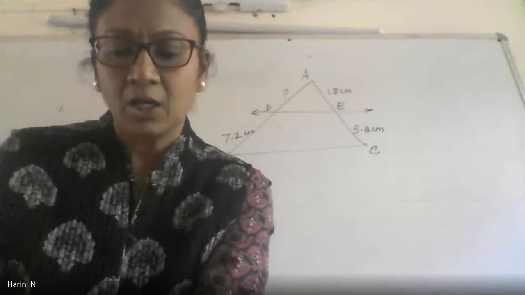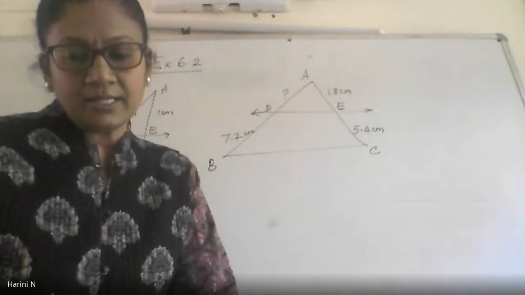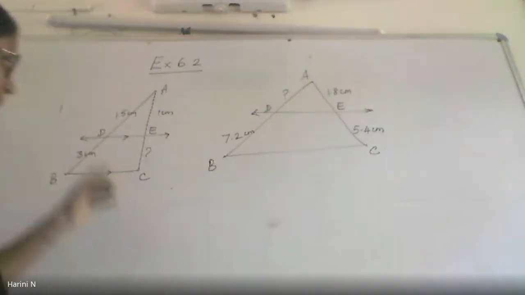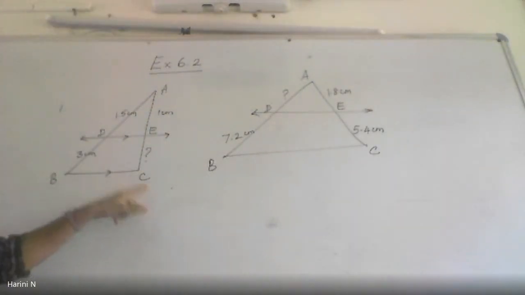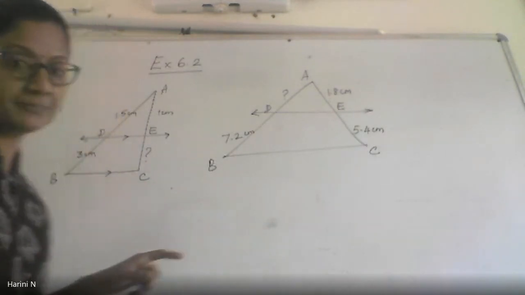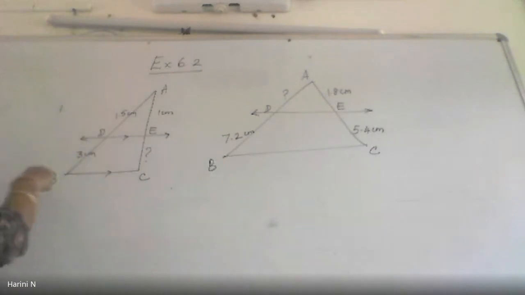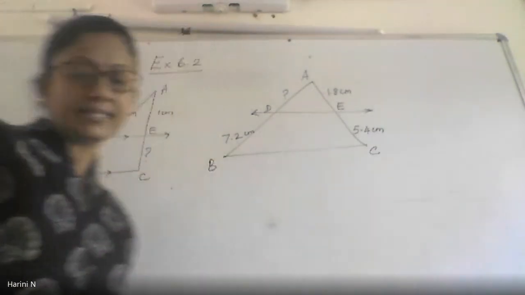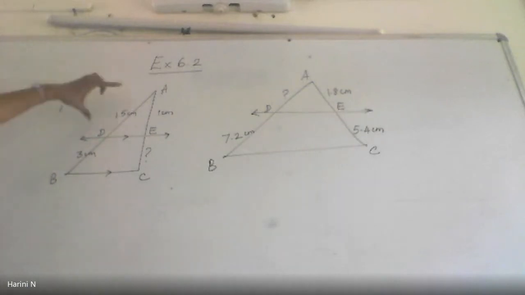Okay, the first problem. In the given figure, in triangle ABC, DE is parallel to BC. So it is given that the line DE is already parallel to BC, where BC is one side of the triangle and DE is a line which is parallel to that side BC in the given triangle ABC. And then there are a few segments given.